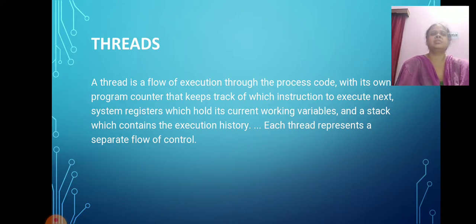Once again, I'm explaining a little more since it is a new concept for you all. A thread is a basic unit of CPU utilization. It comprises a thread ID, a program counter, a register set, and a stack.